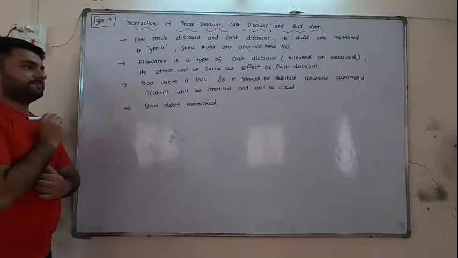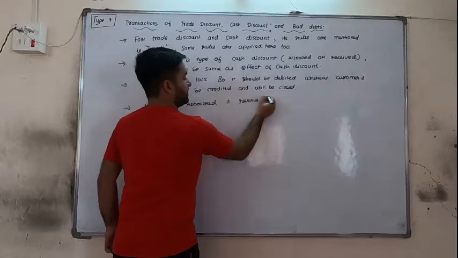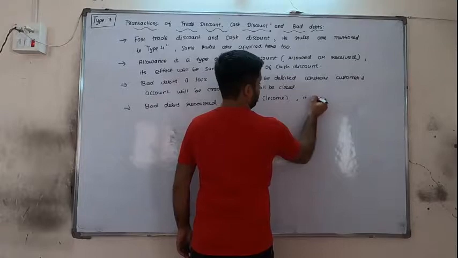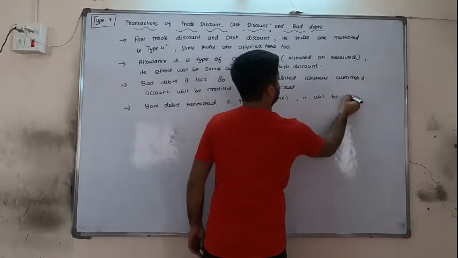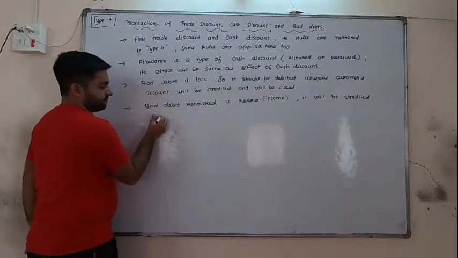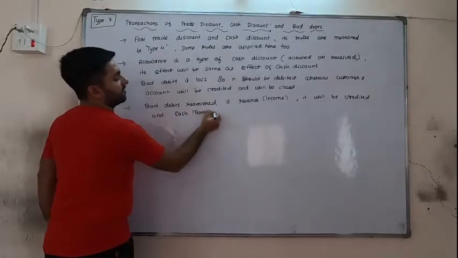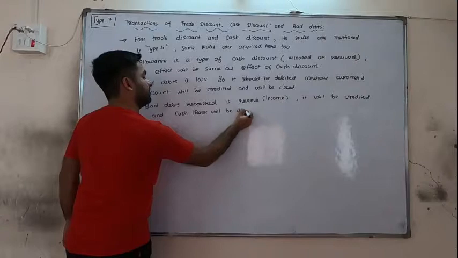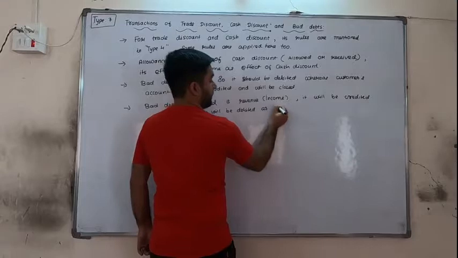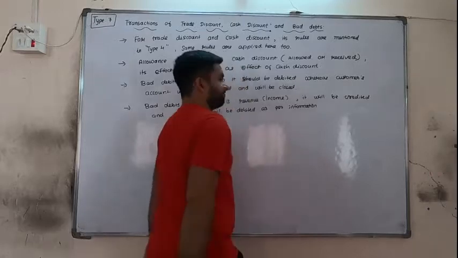Bad debts recovered is the revenue, in brackets income, it will be credited and cash or bank will be debited as per information given.